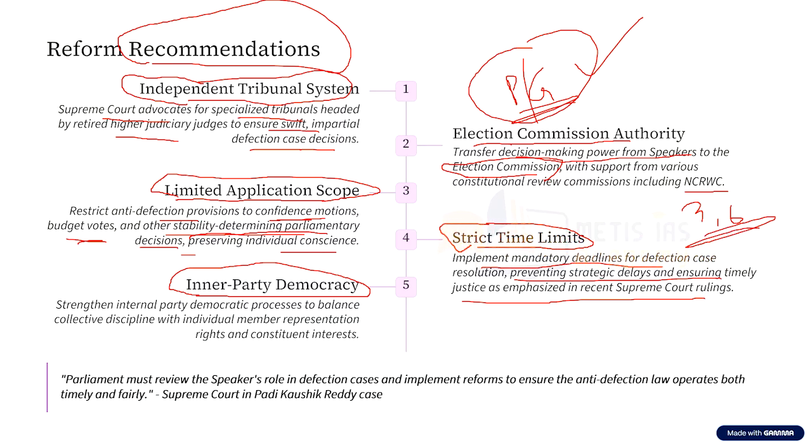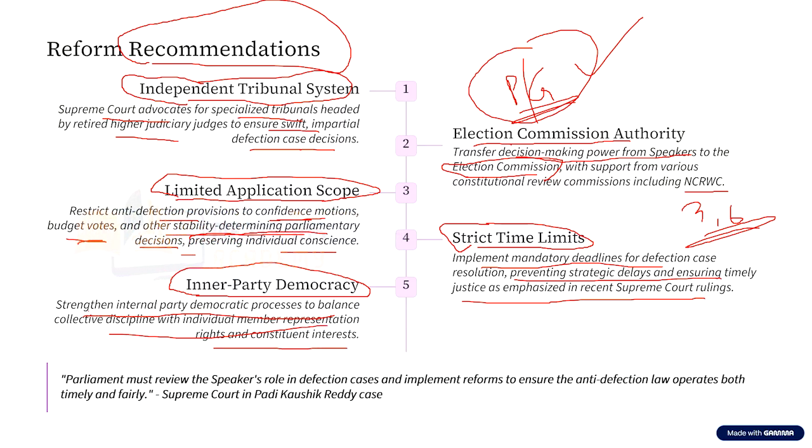They have to be given the freedom of speech and expression. That is, inner party democracy has to be strengthened to balance collective discipline with individual member representation, rights, and constituent interest. Only then will the anti-defection law have its true meaning.